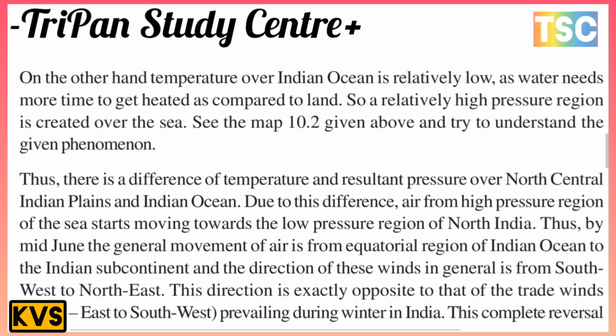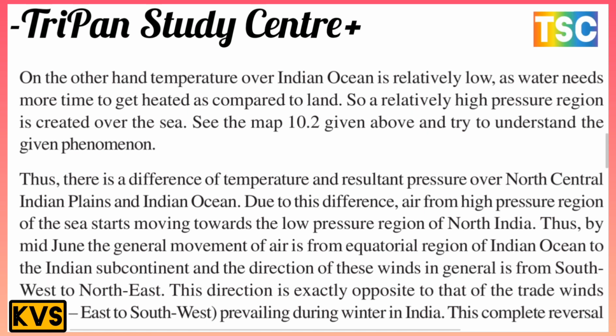On the other hand, the temperature over the Indian Ocean is relatively low, as water needs more time to get heated compared to land. So a relatively high pressure region is created over the sea. Map 10.2 gives a view to understand this phenomenon. Thus there are differences of temperature and pressure over the north central Indian plain and the Indian Ocean. Due to this difference, air from the high pressure region of the sea starts moving toward the low pressure region of northern India.